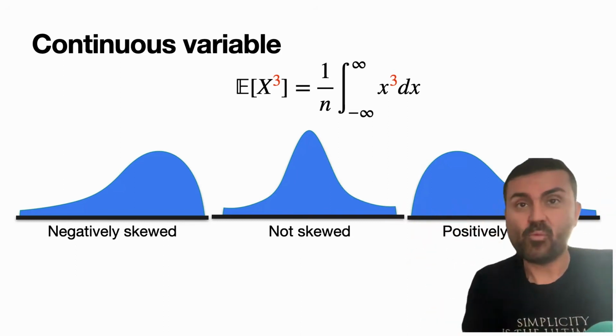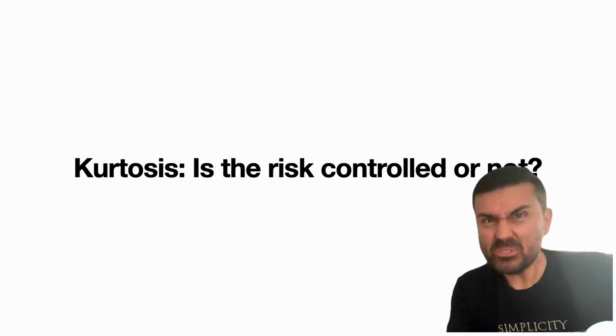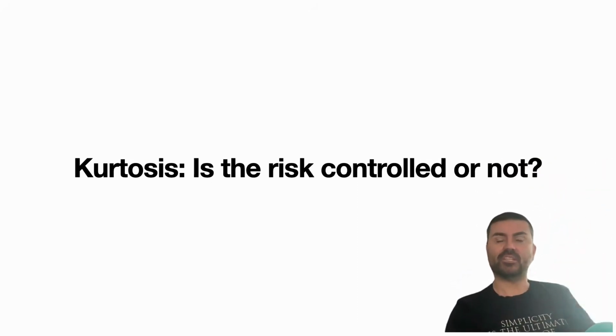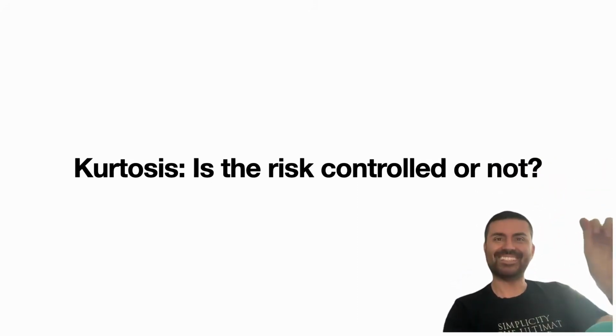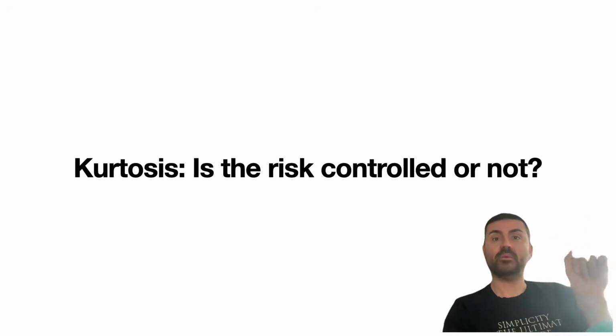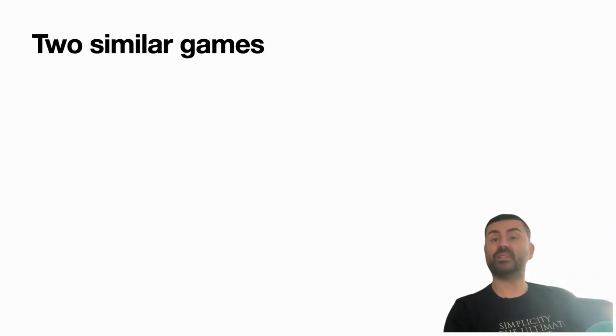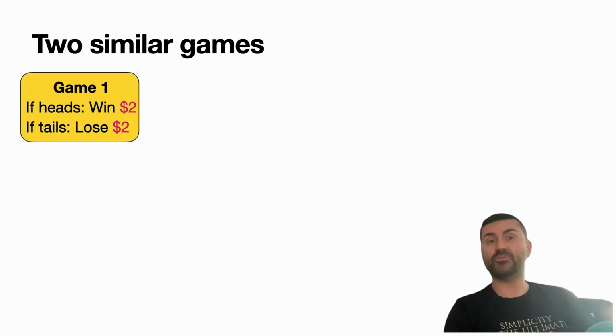So we're almost done. We have one more measure, which is the most sensitive one, which is kurtosis. Kurtosis tells us if the risk is controlled or not. What do I mean by that? Well, again, let's have two similar games. The first game is similar to the ones we've seen before. If you toss a fair coin and if it hits heads, then you win 2. And if it hits tails, you lose 2.